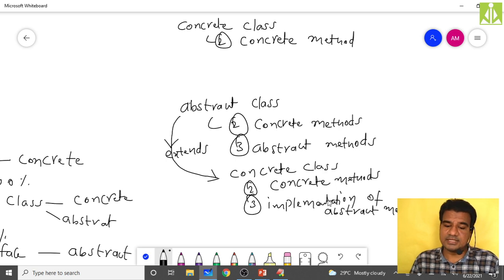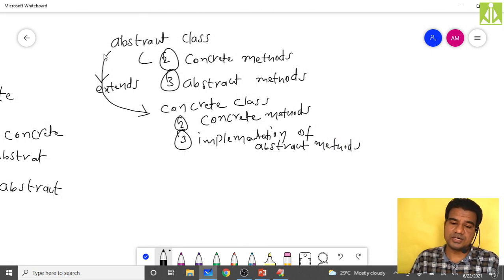So when you are taking the subclass like a concrete class, is there any flexibility that I can give the implementation for only two methods and maintain another method like an abstract one only? Is it possible? Not possible. Why? Because being a concrete class, it should have the full implementations. Let us assume I don't want to give the implementations for all three. I want to give implementations for only two, and I want to maintain the third method like an abstract method only. Then what do I have to do?